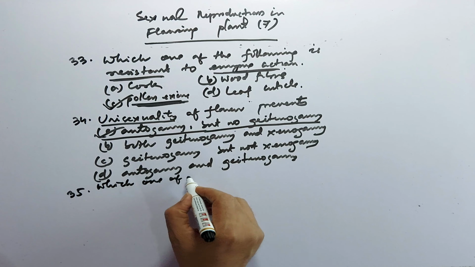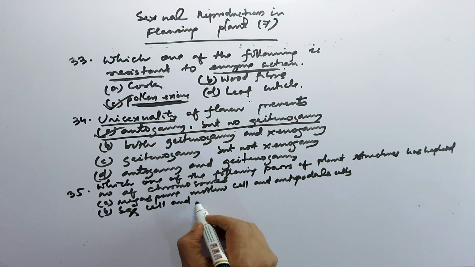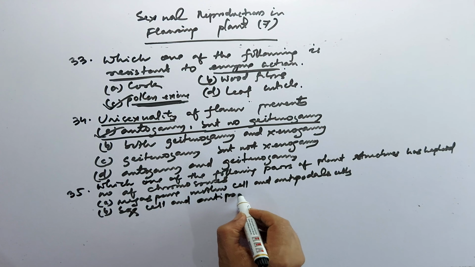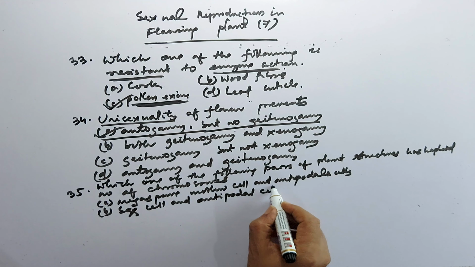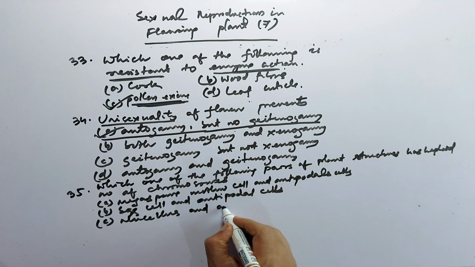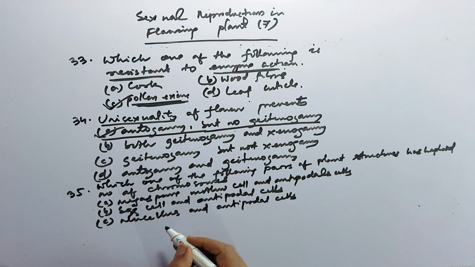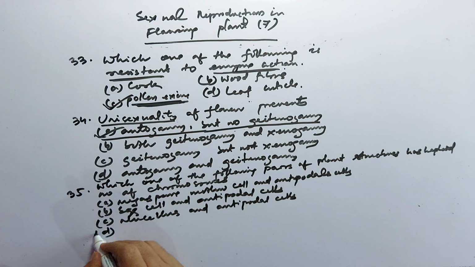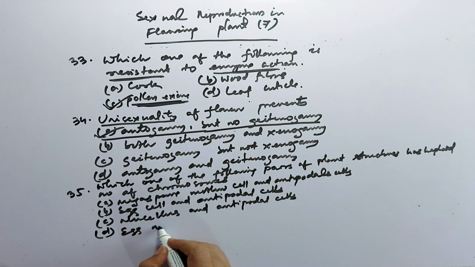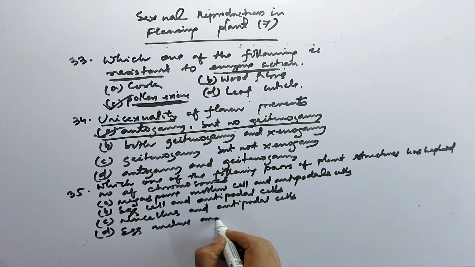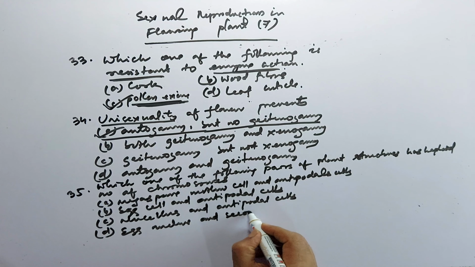B option, egg cell and antipodal cells. C option, nucellus and antipodal cells. And D option, egg nucleus and secondary nucleus.